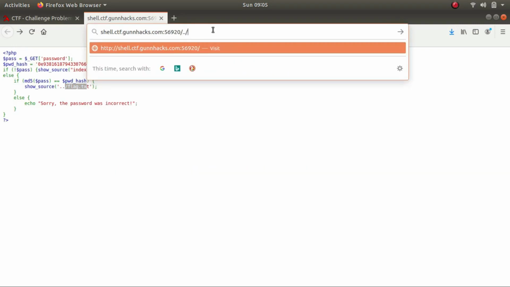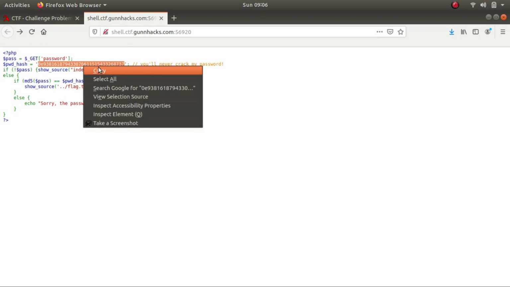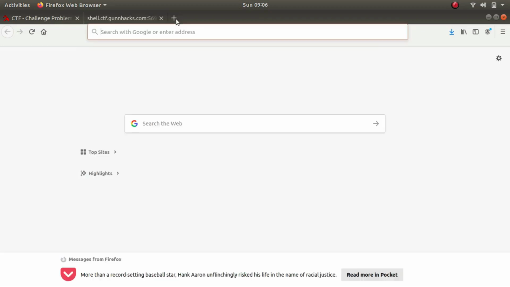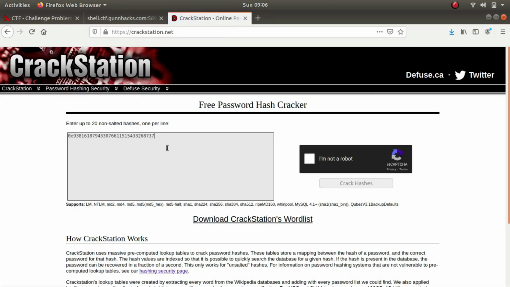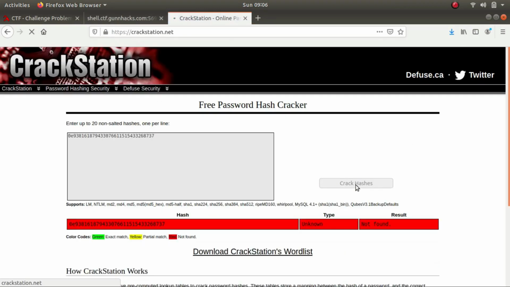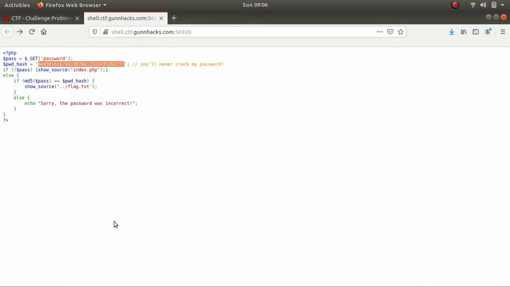Let's try flag.txt. Again, nothing. So at this point of time, there is one other thing that we can try. We'll have to try an online utility like CrackStation to crack the password. So I copied the password, and let's open CrackStation. And there you see that this was not found, so they do not have it in their database.